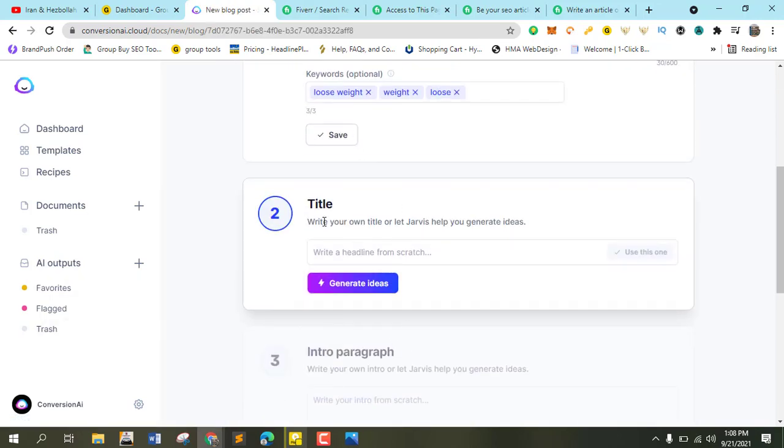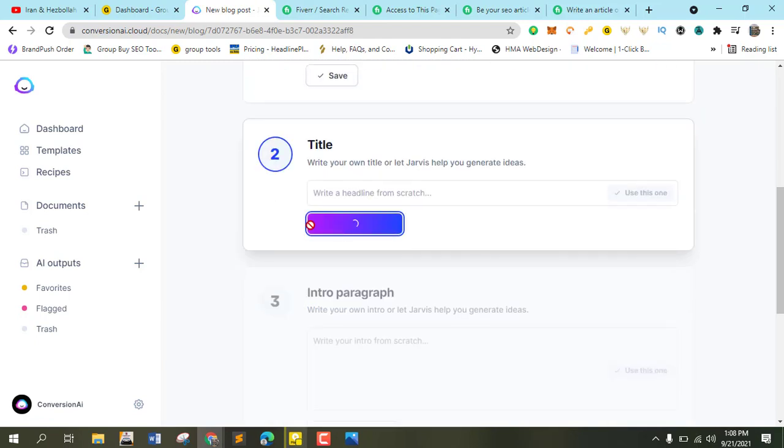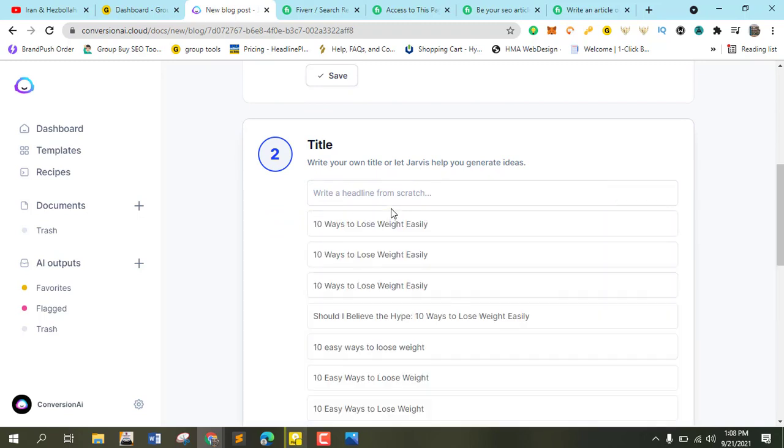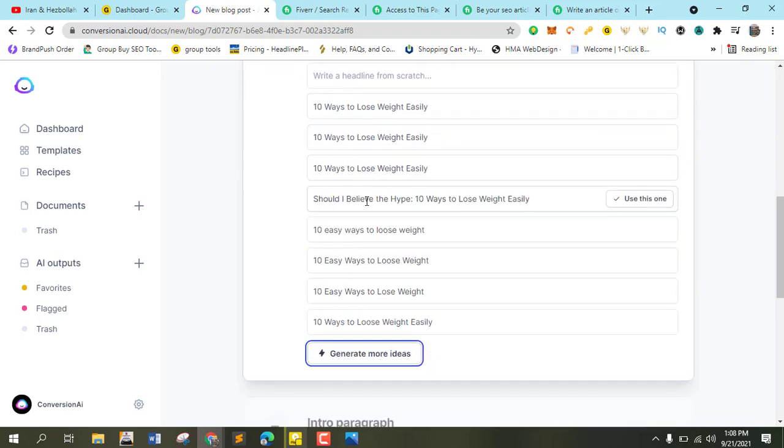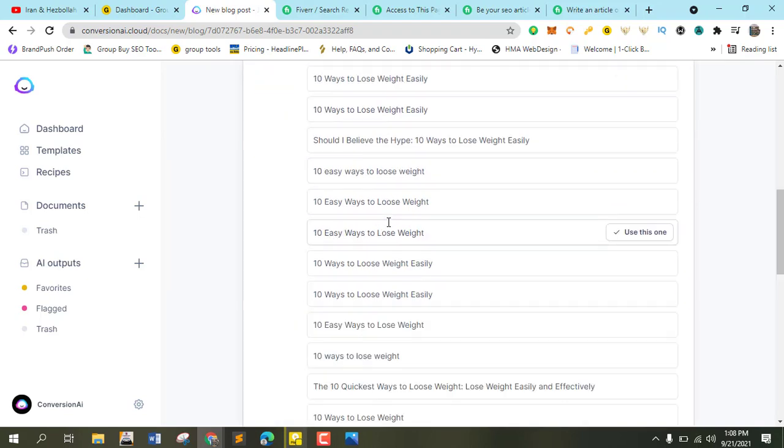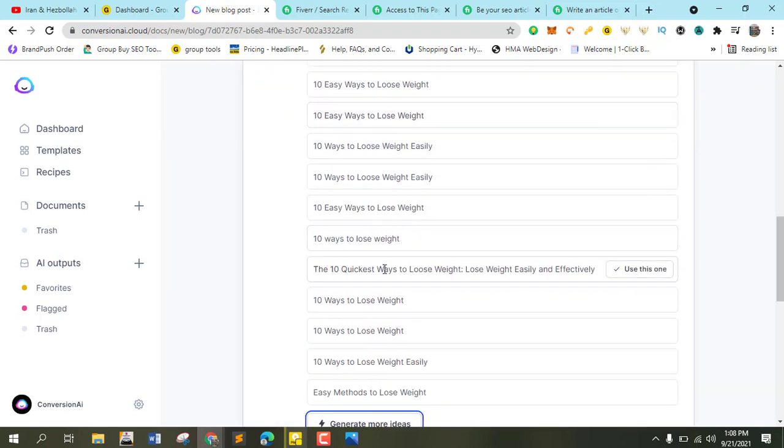So let this thing generate a title for us. If you can go with this title, then that would be great, but I love this thing to generate a unique title for me. No, I want to generate more. Let's see what this thing will generate. "The 10 quickest ways to lose weight easily." At least I will use this one.